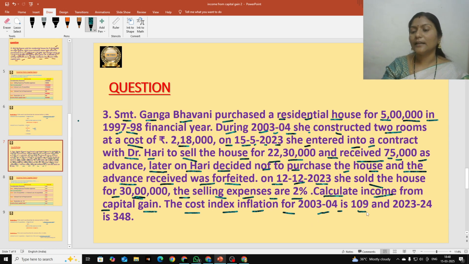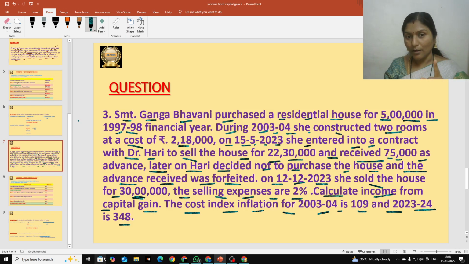Okay, and that is the number given, that is 109. And for 2023-24, you already know you have to remember that previous year index number, that is 348, and that will be given in the question. But sometimes, in rare cases, the previous year number will not be given.